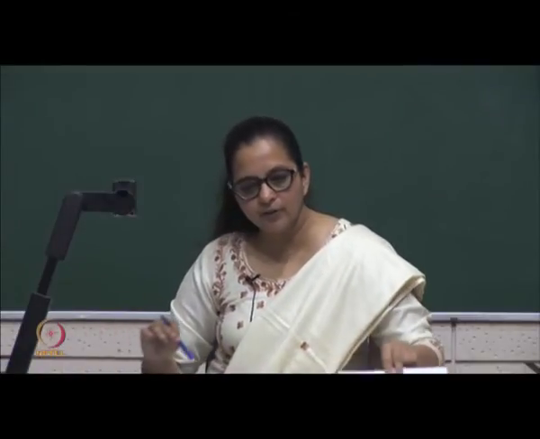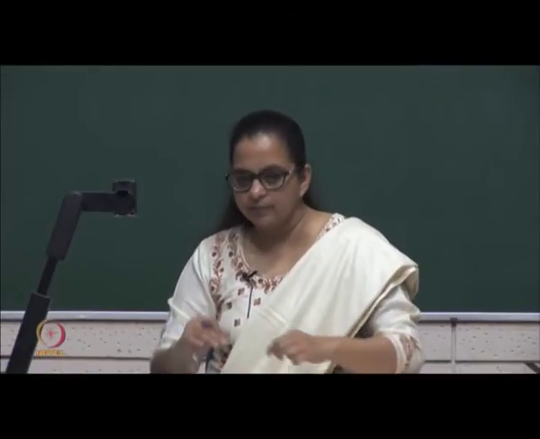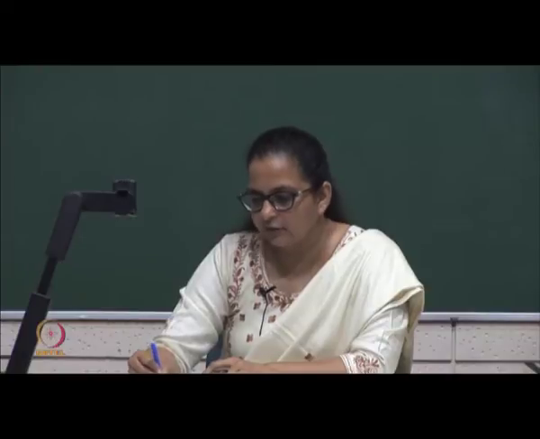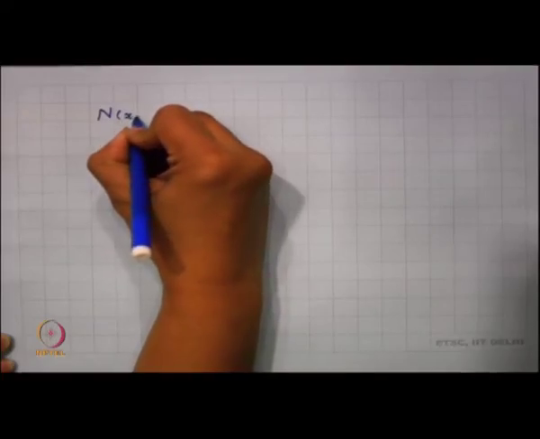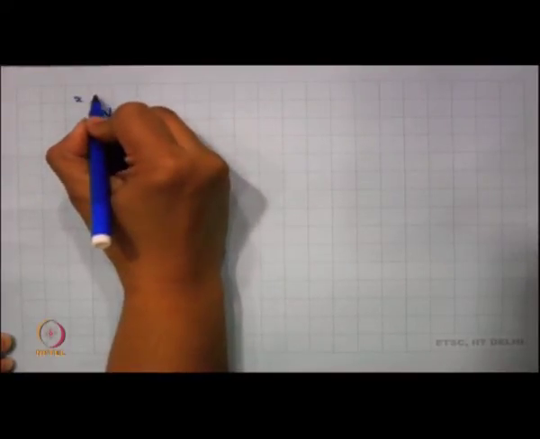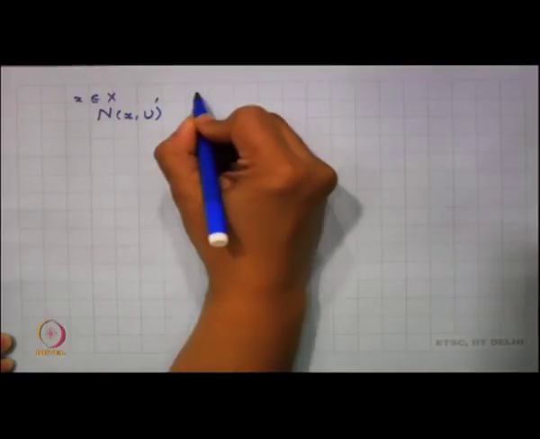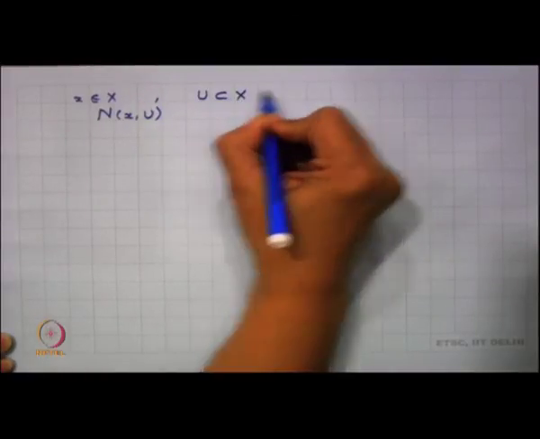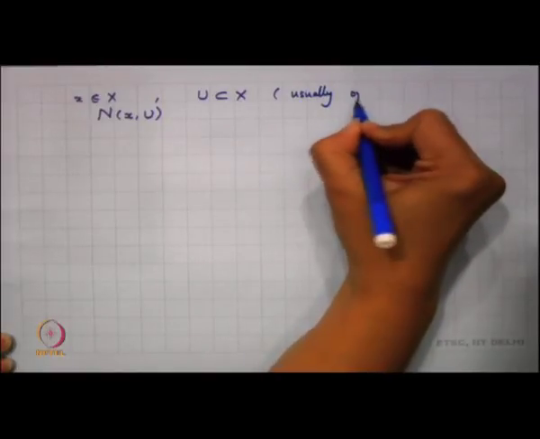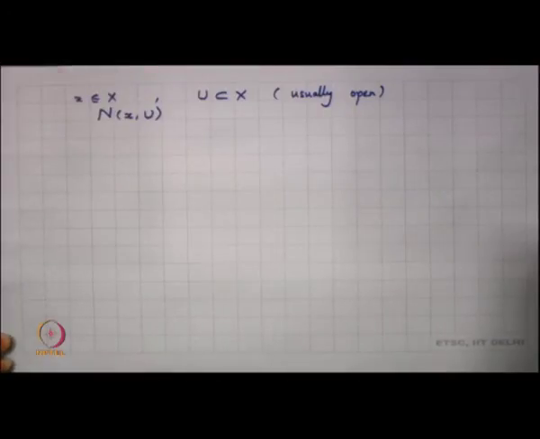So, now with this observation, it is very simple to look into something more. So, we again define something more here, and that something more is this set. Now, we define another set N(x, U). So, given any point x, where x is any point in X and U is any subset of X, usually we take it to be open.